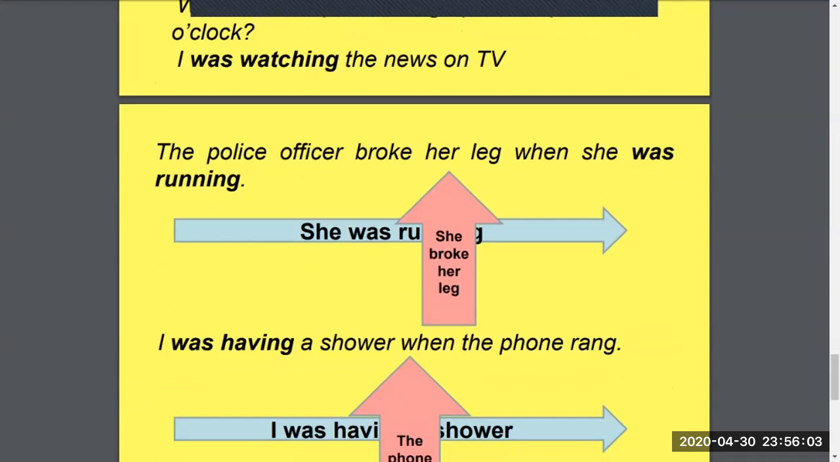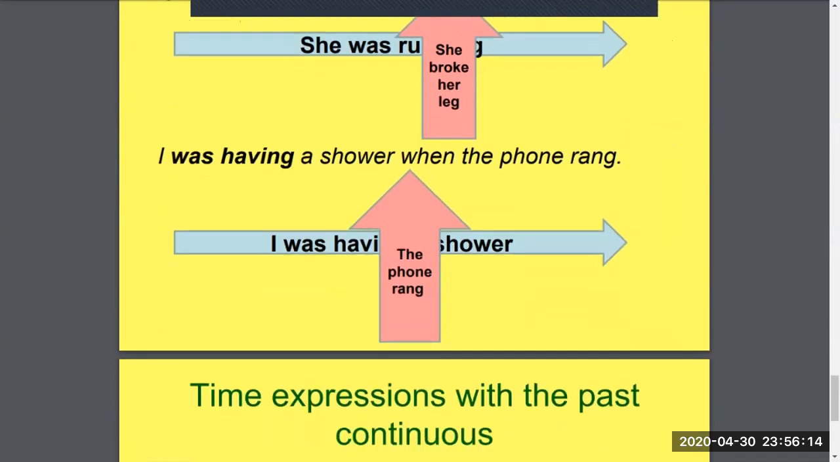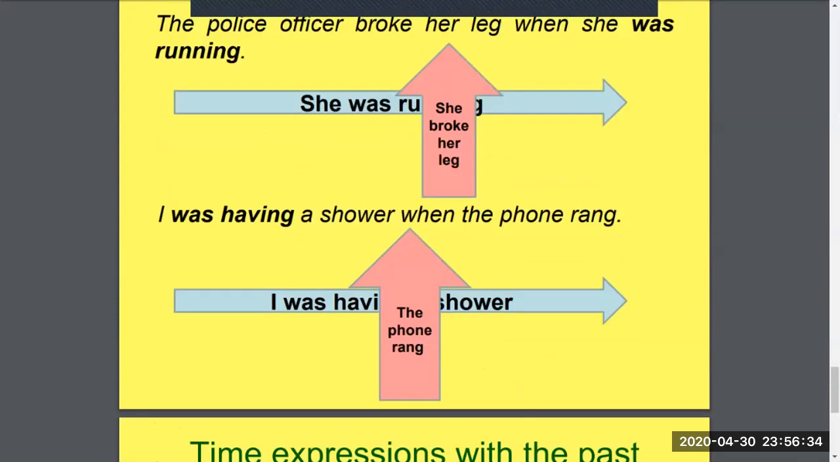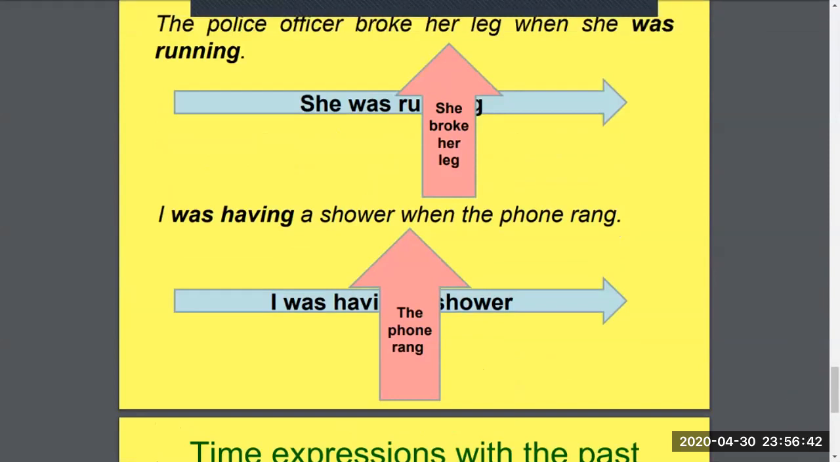The police officer broke her leg when she was running, right? Past continuous. She broke her leg when she was running. I was having a shower when the phone rang. So what's the continued? He was having a shower, and what's the thing that happened? The phone rang. Just like for the lady, she broke her leg. The breaking her leg wasn't the continuous part; it was the action that happened in the past.